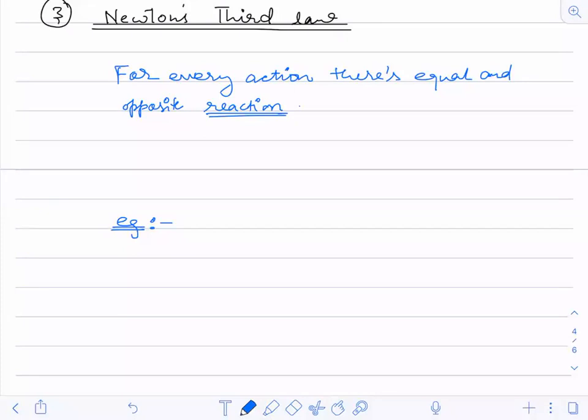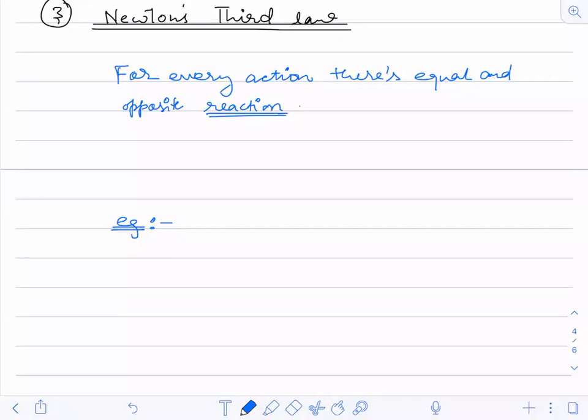The ball bounces back. So when you hit the wall with a ball, what happens? The ball bounces back. So what was the action here? The ball hitting the wall was the action. What is the reaction? Bouncing back of the ball is the reaction. Bouncing back is the reaction to the action.